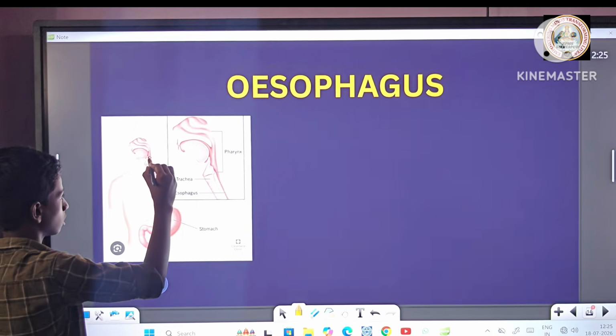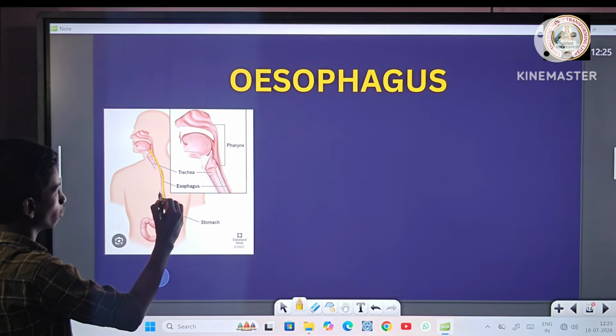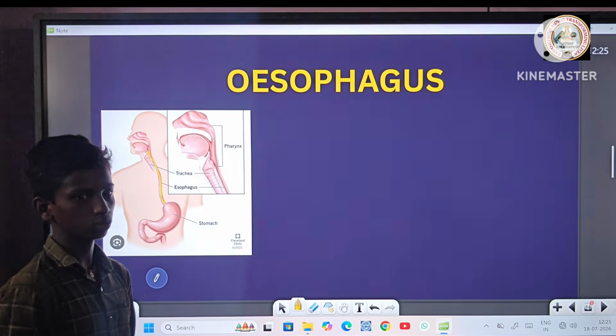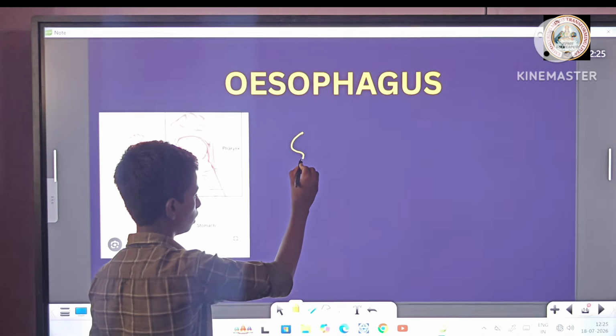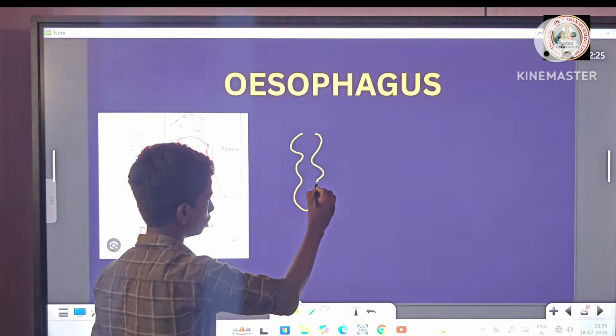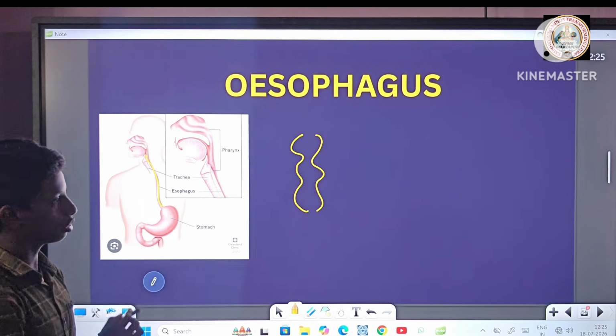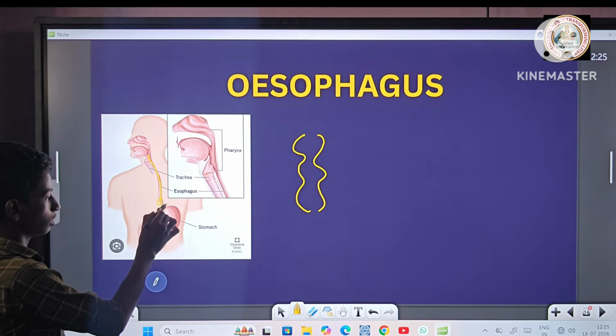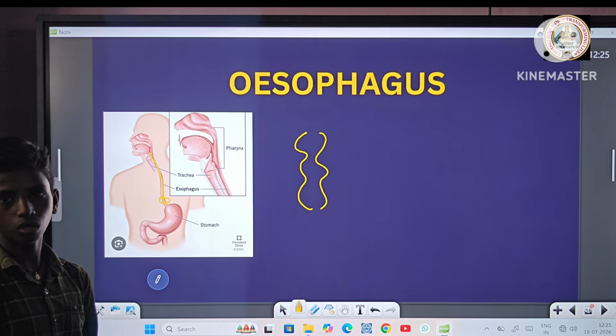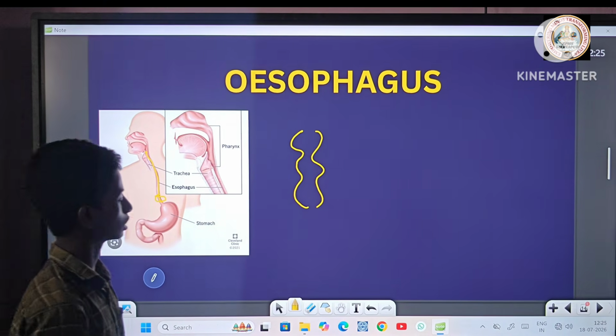Esophagus. There is a tube-like structure called the esophagus. The food moves in the esophagus like waves, called peristaltic waves. There are no enzymes in the esophagus, so the bolus does not change in the esophagus.